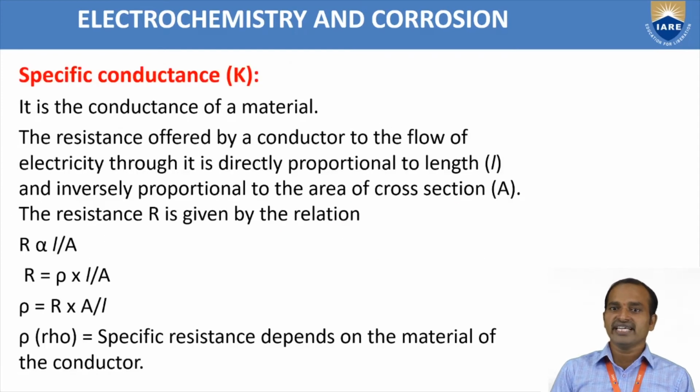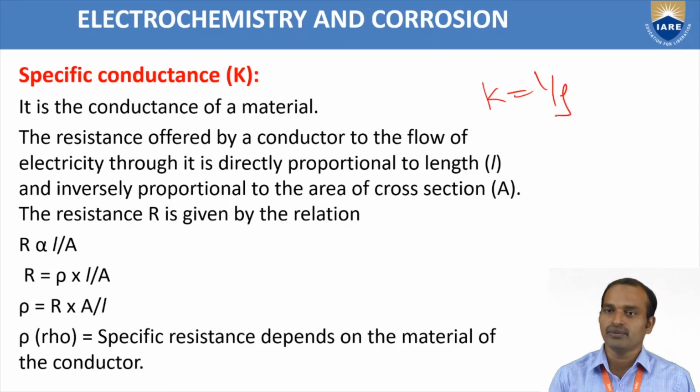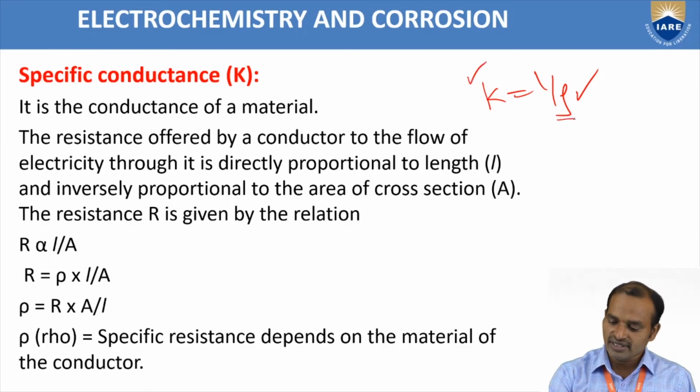Next, specific conductance. The reciprocal of specific resistance is called specific conductance. K is equal to 1 by rho. Already we discussed rho. The reciprocal of specific resistance is called specific conductance, and that term is denoted as K.